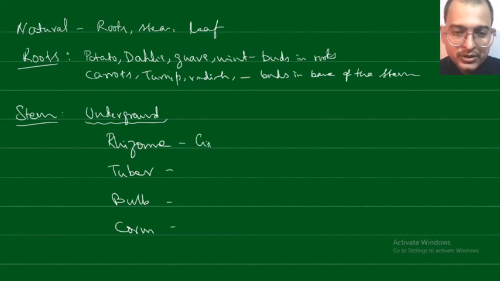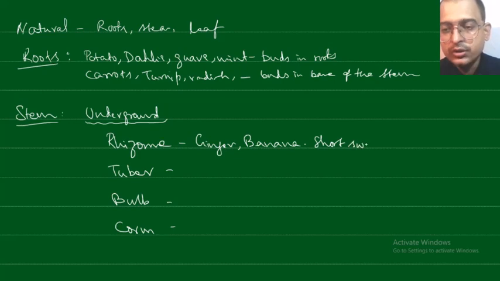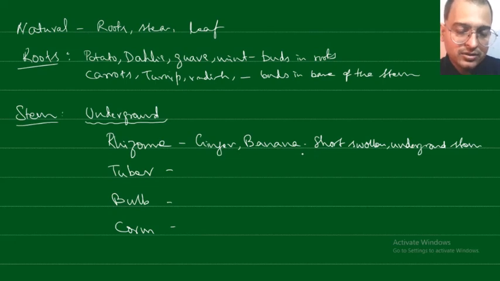For example, in ginger and banana, there is a short, swollen underground stem. These have buds, nodes and internodes, and these help in the propagation of the new plant.